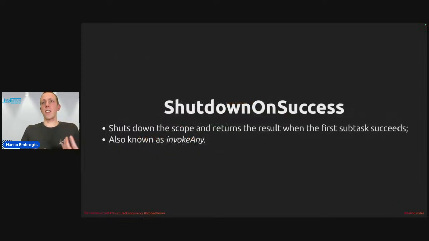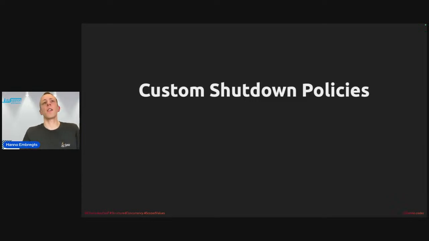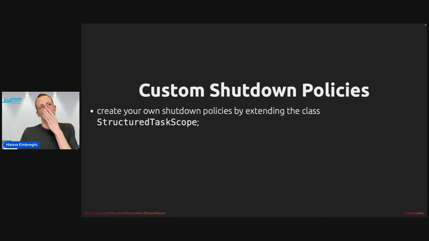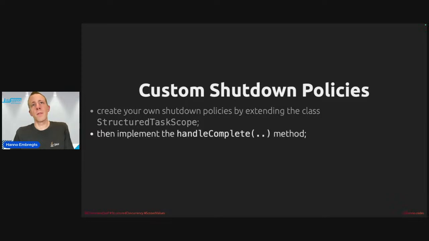So shutdown on success does the opposite. It shuts down the scope, but only when the result succeeds. This pattern is also known as invoke any. And you can actually write your own custom shutdown policies if you want. For example, collect all succeeding results and ignore results that fail, or anything else if you would like. Currently in Java 23 and 24, you create your own shutdown policies by extending the class StructuredTaskScope. But this will probably change in a future Java version. When I have time at the end of the talk, I'll refer back to that.